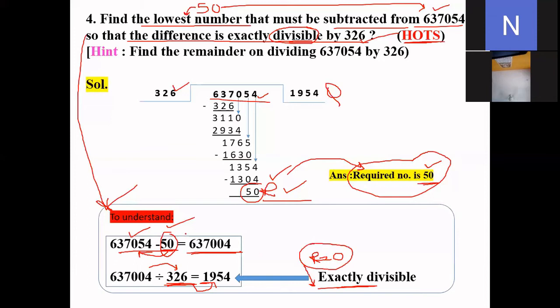Here the remainder is 0, which means it is exactly divisible. It means that our answer 50 is absolutely correct, right? This is the verification basically. Here we have verified whether our answer 50 is right or wrong. You only have to divide and get the remainder, and the remainder will be our smallest number, the lowest number.